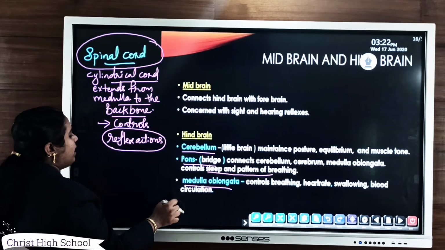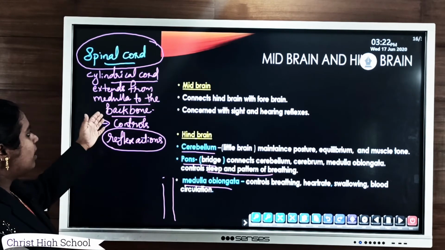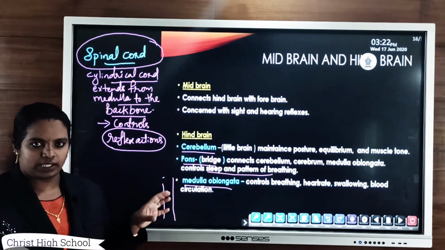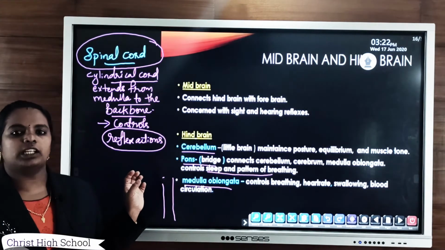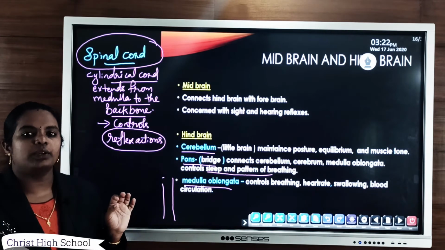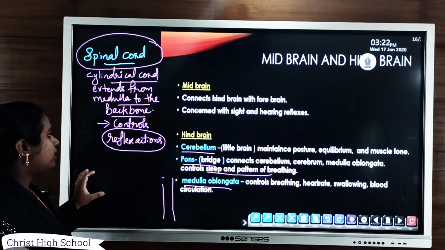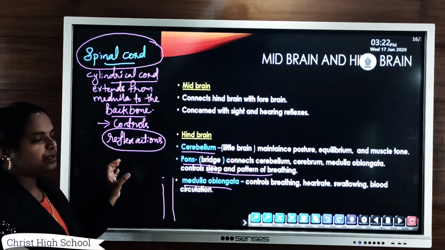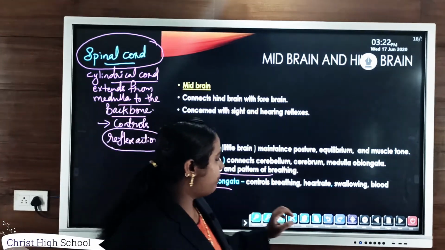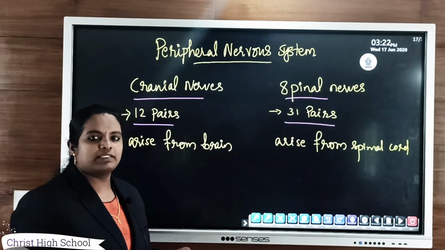Medulla means the medulla oblongata, and it will move downward to the backbone. Its main function is to control reflex action. The spinal cord mainly controls reflex action, so it helps to reduce the workload of our brain. So these two parts, the brain as well as the spinal cord, together make the central nervous system.